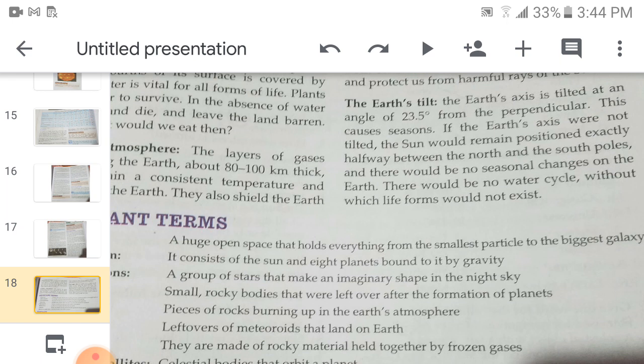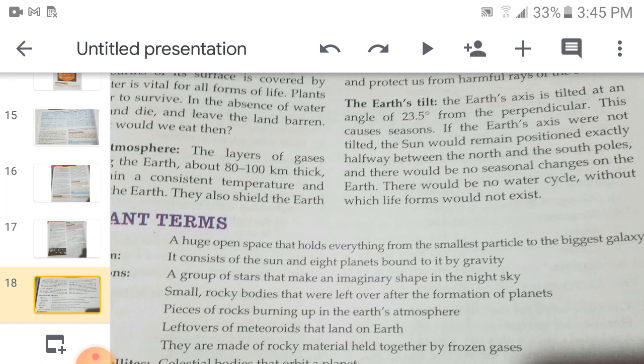Then suitable temperature, we have the suitable temperature. The layers of gases around the earth, about 80 to 100 kilometers thick, help to maintain a consistent temperature and pressure on the earth. They also shield the earth from collision from cosmic particles like meteors and protect us from harmful rays of the sun.